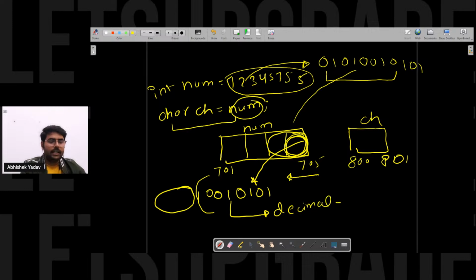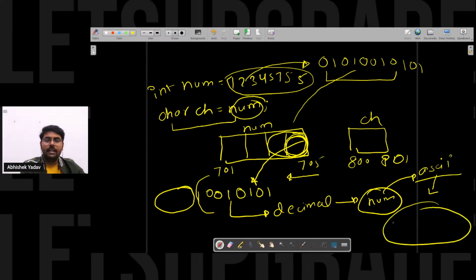And after converting to decimal format, we will get some number, and this number will be checked inside the ASCII table. If it is present, it is good. If it is not present, what will happen? We will get a garbage value. That's why we are getting garbage value there on the output screen.